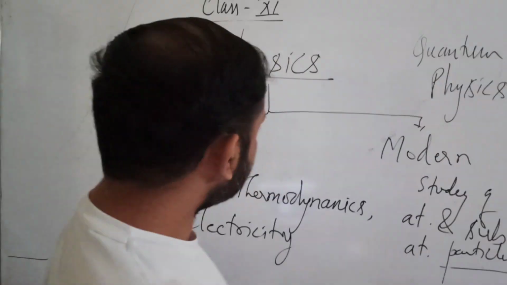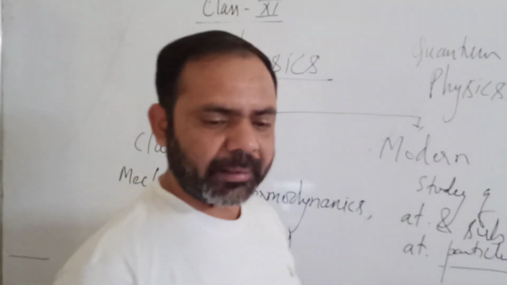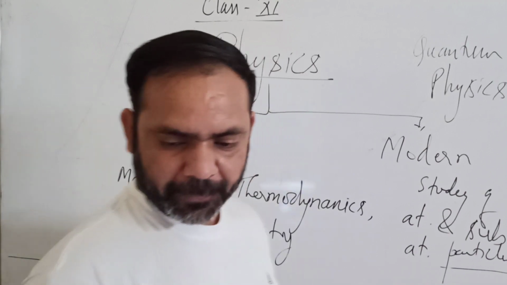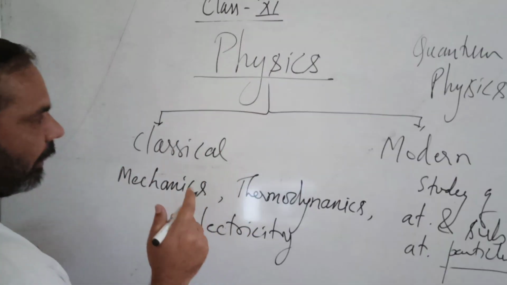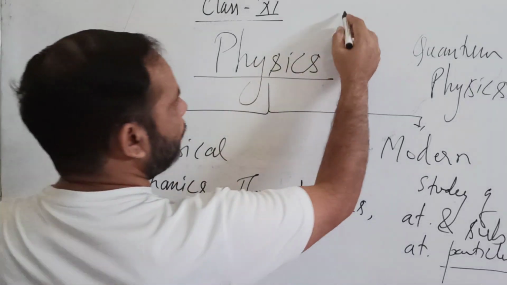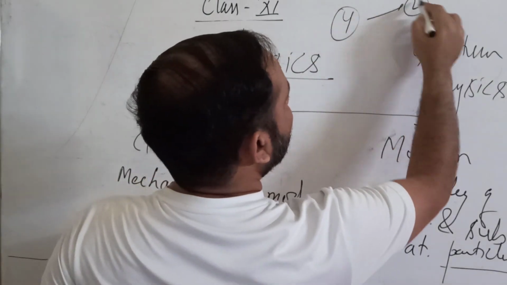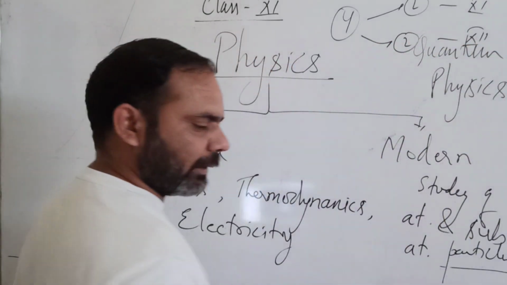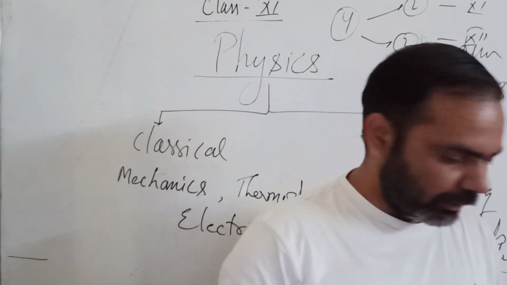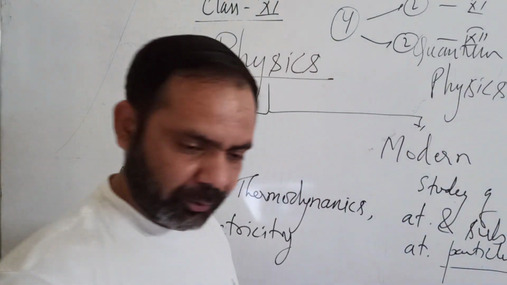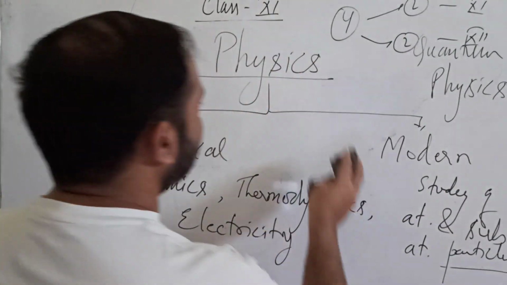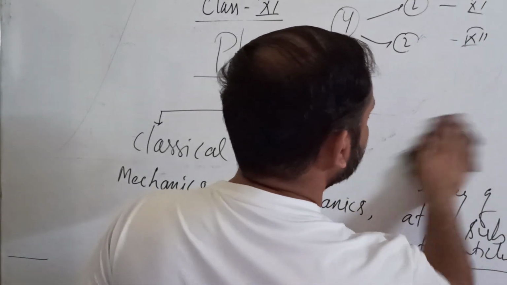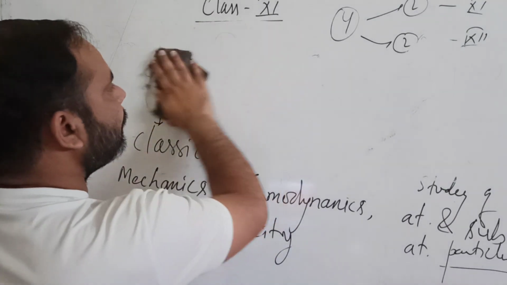Okay. Now how is your syllabus designed for class 11th and 12th? You have 4 books in total: 2 in 11th and 2 in 12th. I am talking about the NCERT books. So you have 2 books in class 11th and 2 books in class 12th.